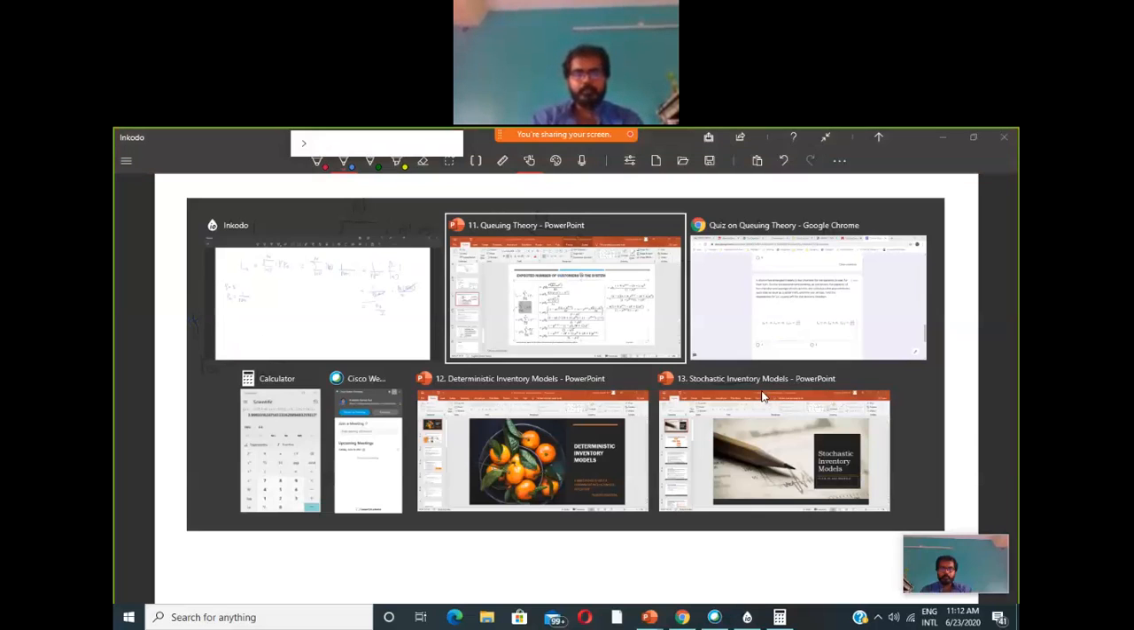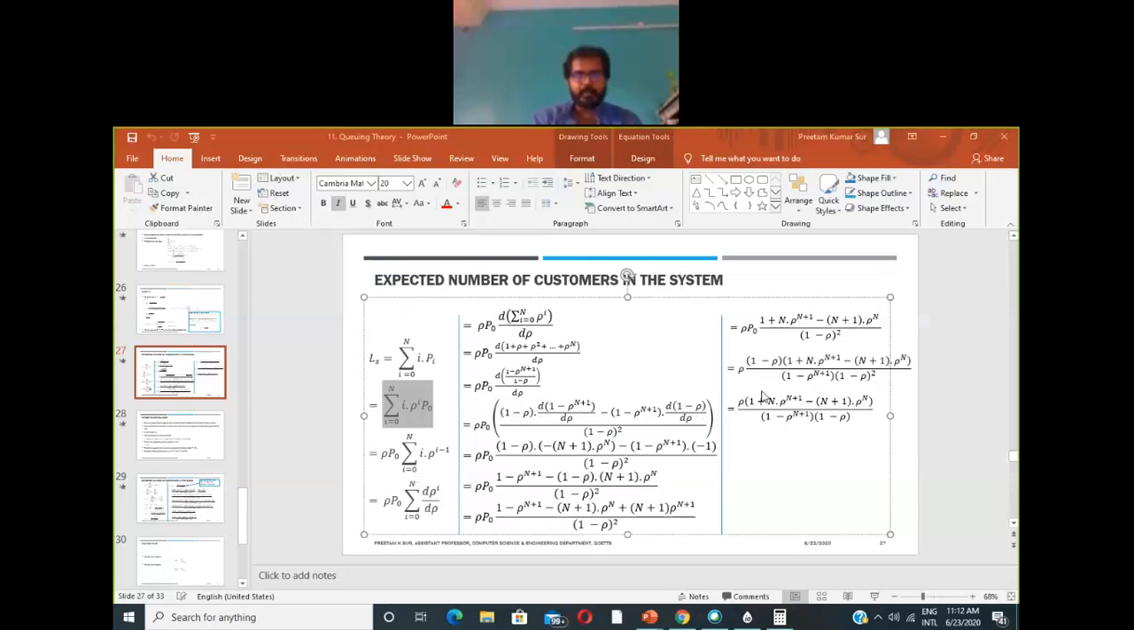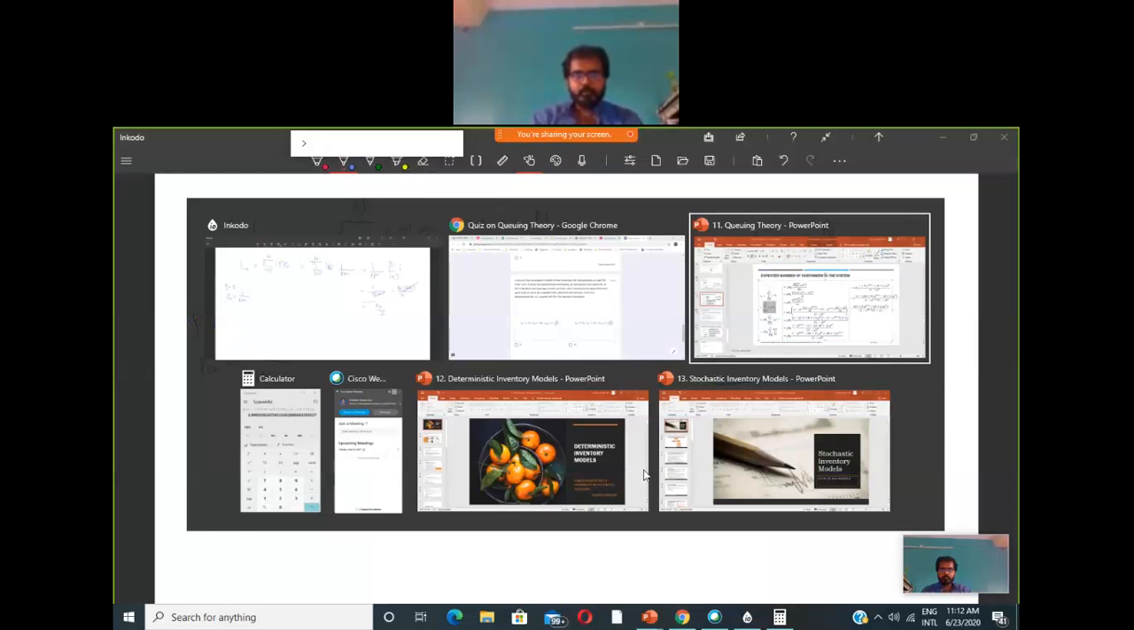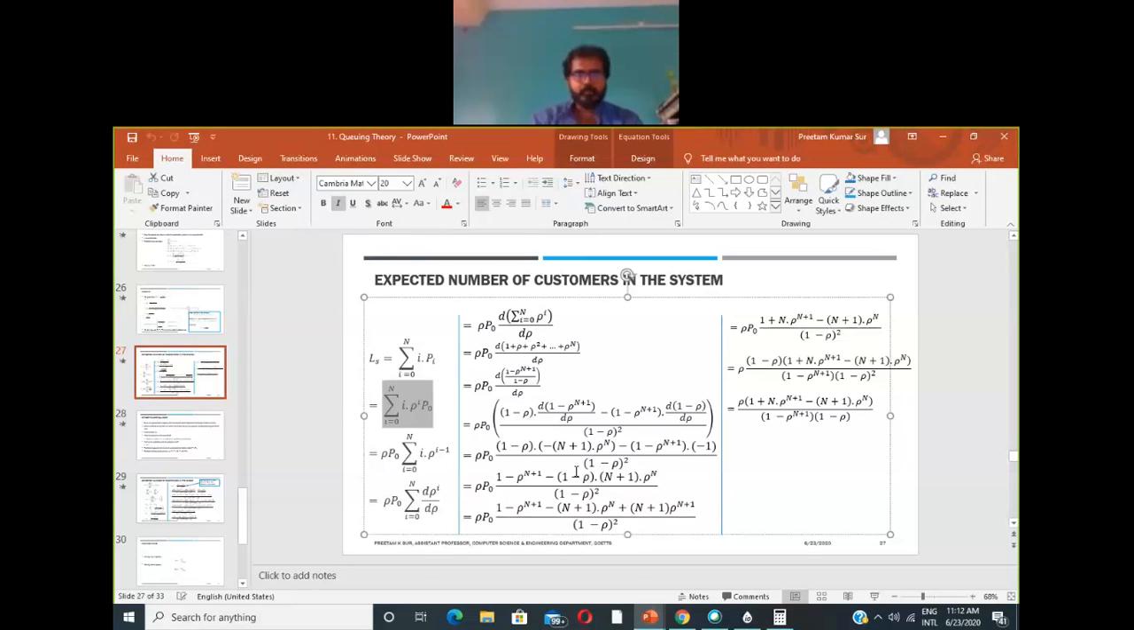Now many of you have opted for Ls equals infinite for this question, because if you look at the final expression of Ls, you will have 1 minus rho, and the value of rho is 1, so that will be 0 in the denominator. So many of you have made it infinite because in the denominator we have 0.